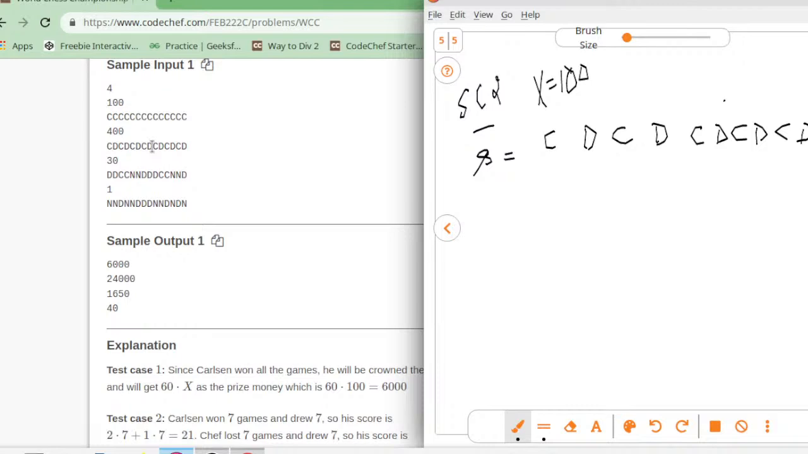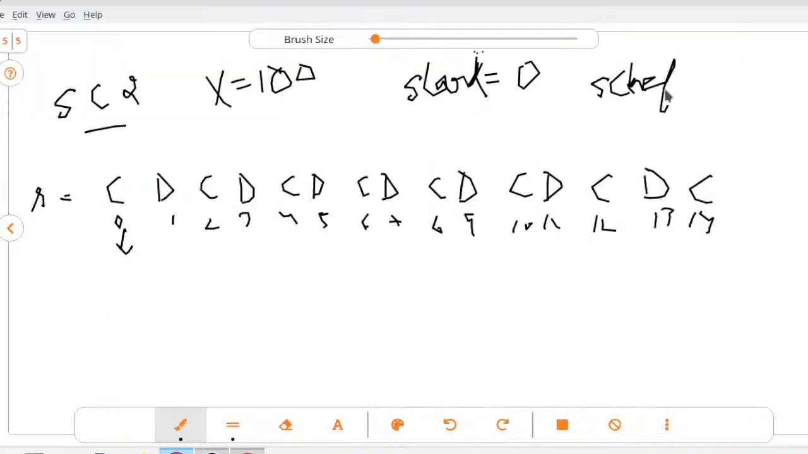Now we have seen that the first match is won by Carlson, the second is a draw, the third match is won by Carlson, the fourth is a draw, and in the same way, won by Carlson, draw, won by Carlson, draw. Let's represent the score of Carlson by score Carl, and score of chef by S chef. We initialize both with 0 because initially nobody has won.